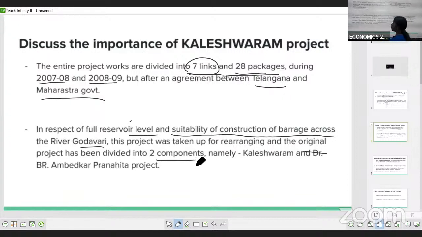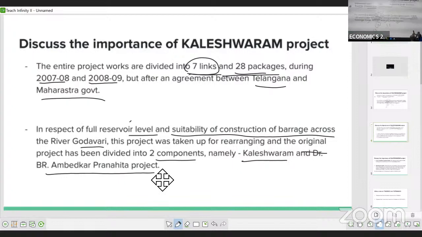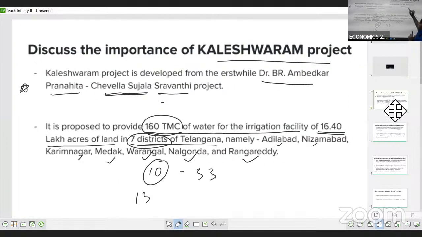into 2 components: one is the Kaleshwaram project, and another one is the Dr. B.R. Ambedkar Pranahita project. As I told you in the beginning, the Dr. B.R. Ambedkar Pranahita Chevella Sujala Sravanti project proposed to provide 160 TMC of water across 16.40 lakh hectares of land in 7 districts.